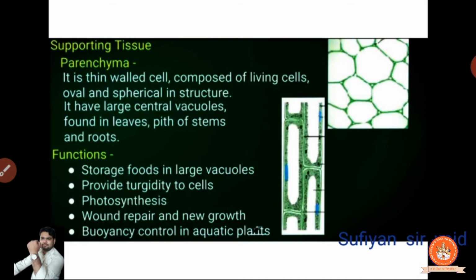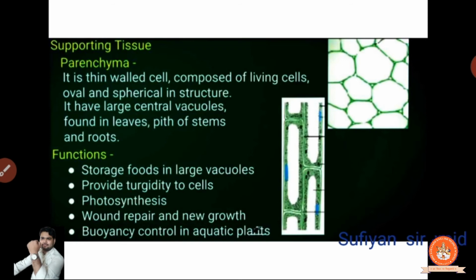Parenchyma. What is the function of parenchyma? Storing food in large vacuoles. This is going to be storage. Vacuoles are large. Clear? So the food is going to be stored. It also provides turgidity to cells, does photosynthesis, and helps in wound repair and new growth. If anything happens, then it's going to grow new cells.